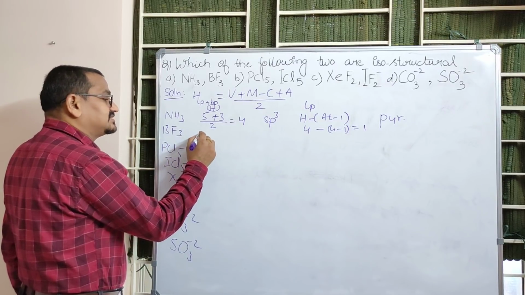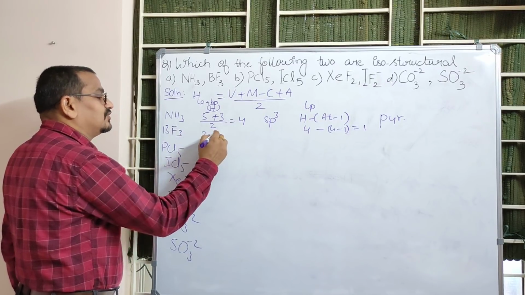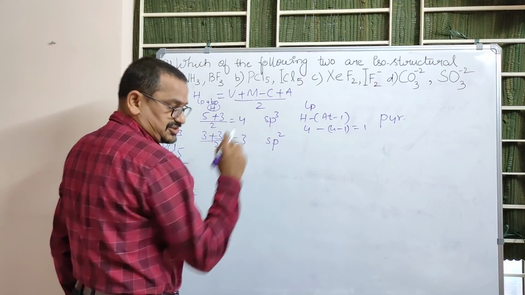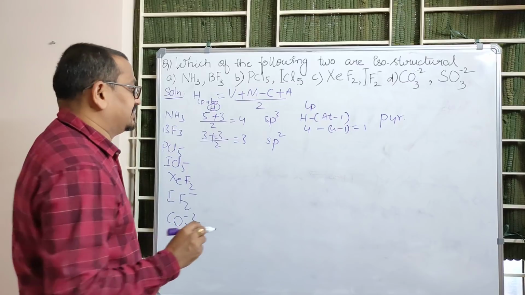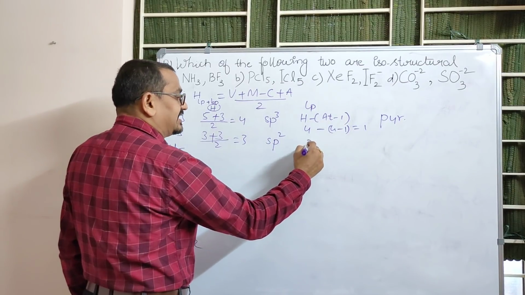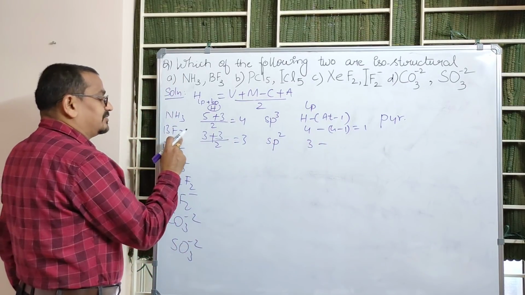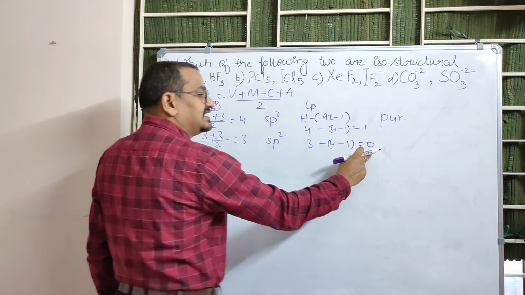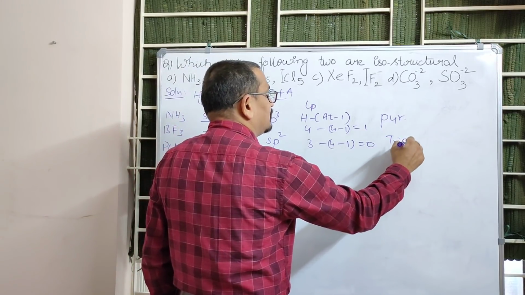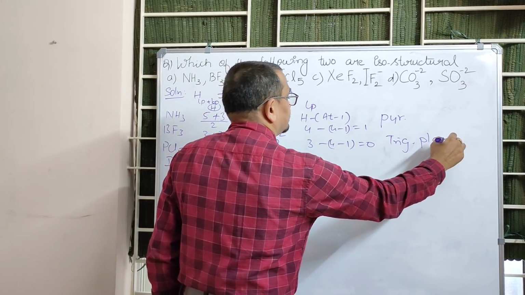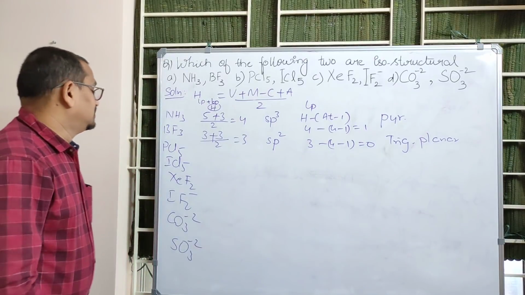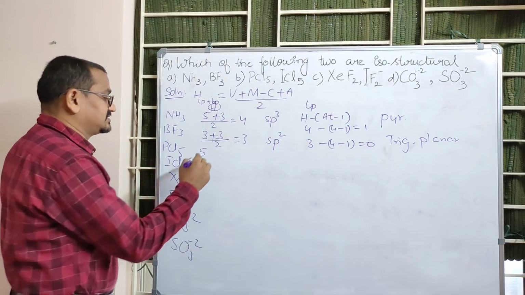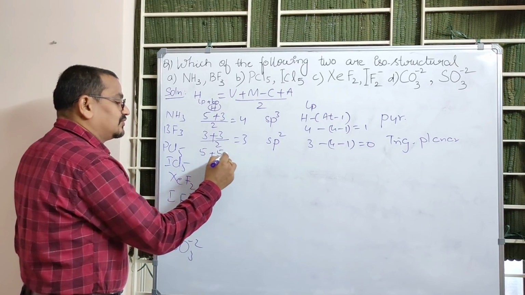Boron valence electrons are 3 plus surrounded by 3 monovalent atoms, by 2 it is 3. 3 means sp2 hybridization. Lone pairs can be calculated as H value minus atomicity, 3 minus 3, it is 0. sp2 with 0 lone pairs is trigonal planar. Next, when it comes to PCl5, phosphorus has 5 valence electrons surrounded by 5 monovalent atoms, by 2.